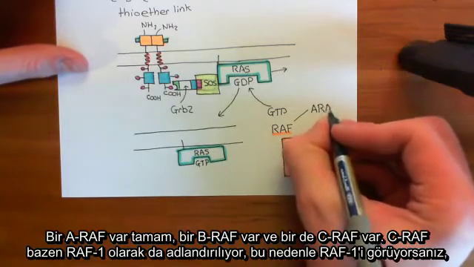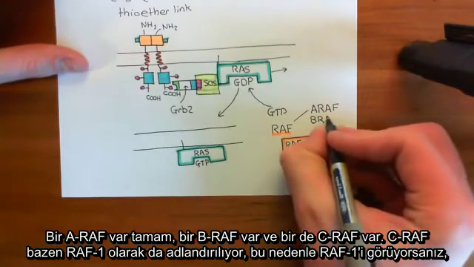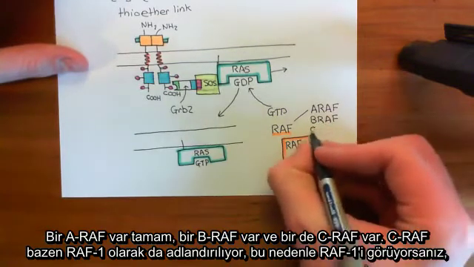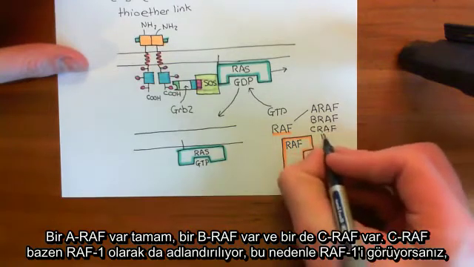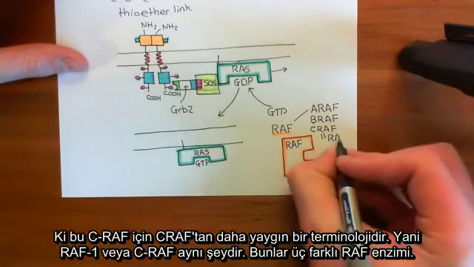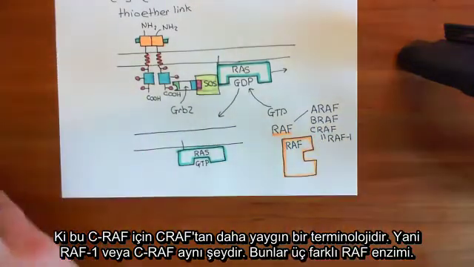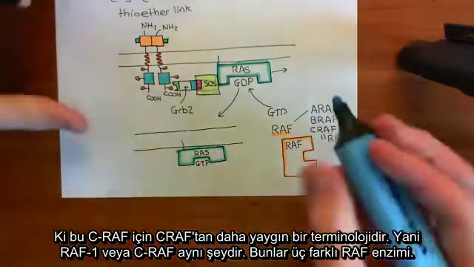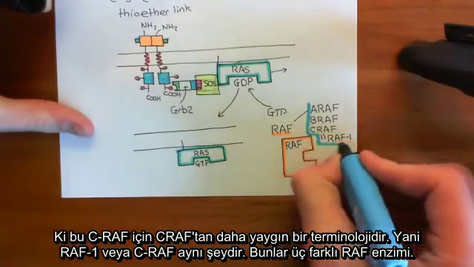So, there is A RAF, then B RAF, and there is also C RAF. Now, CRAF is also called RAF1, so if you see RAF1, it's probably the more common terminology for CRAF. So, RAF1 or CRAF, they're the same thing. So these are the 3 different RAF enzymes.